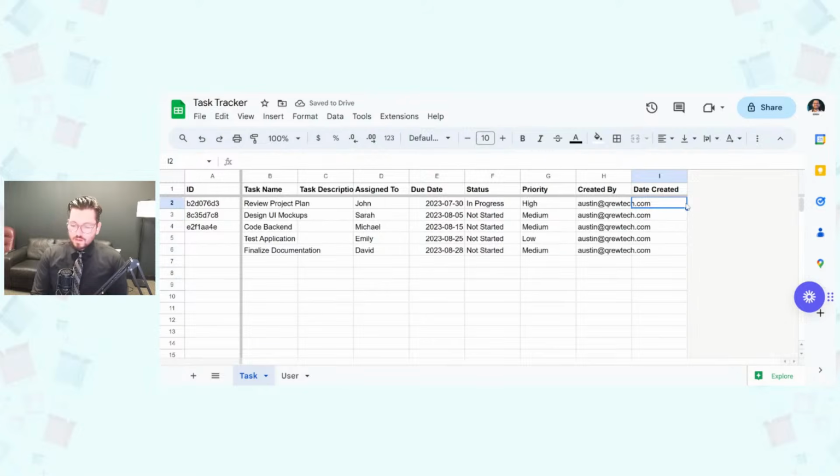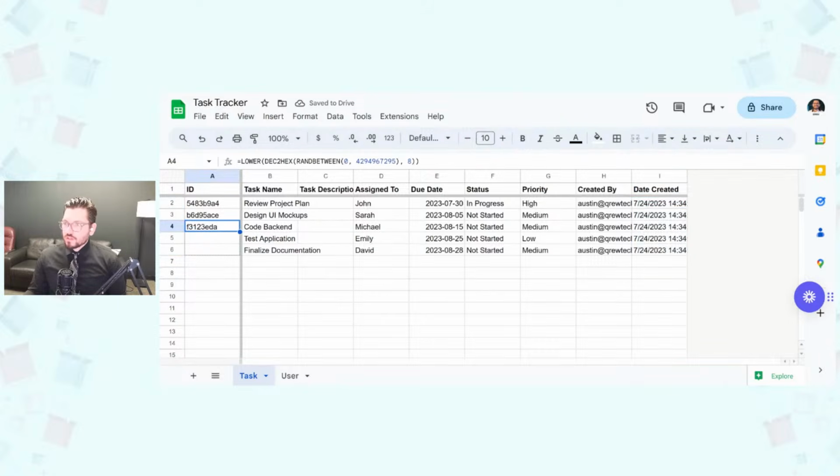And then date created, I'm just going to put the now function. And you're going to see me use a little bit of Google Sheets formulas just to get the data ready. But I'm actually just going to highlight all of these. So now I have unique IDs for each of them. I have the task name. I need a task description for these right here.